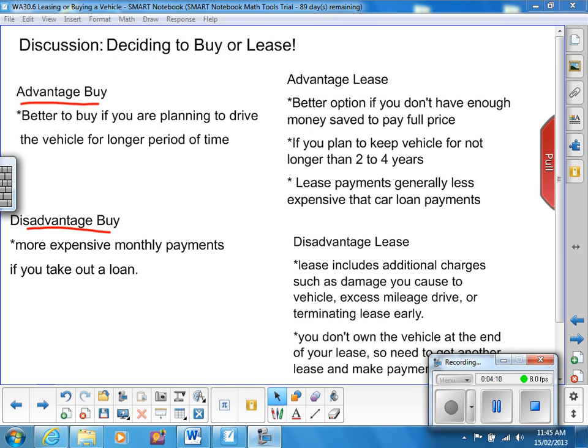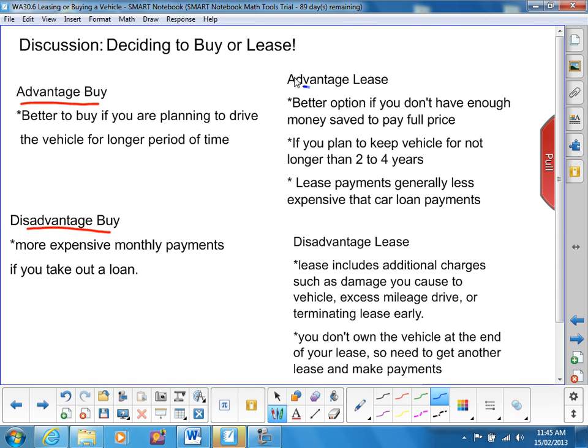An advantage of leasing, it's a better option if you don't have enough money saved to pay full price. If you plan to keep the vehicle for 2 to 4 years, it might be an advantage to lease. Lease payments generally are less expensive than car loan payments. So that's the advantage of leasing. You also get to drive a new vehicle every 2 or 3 years, and they're still under warranty.